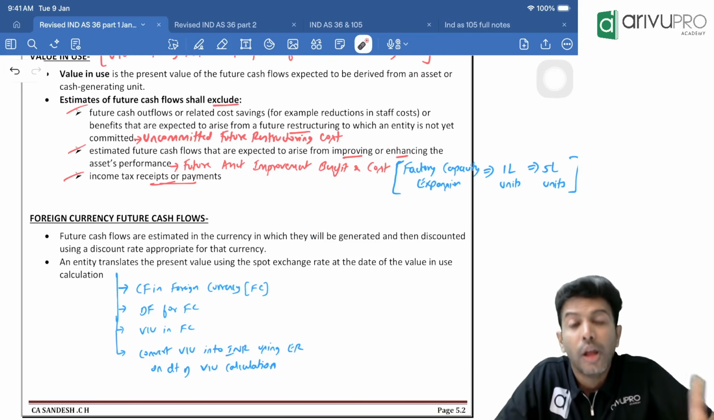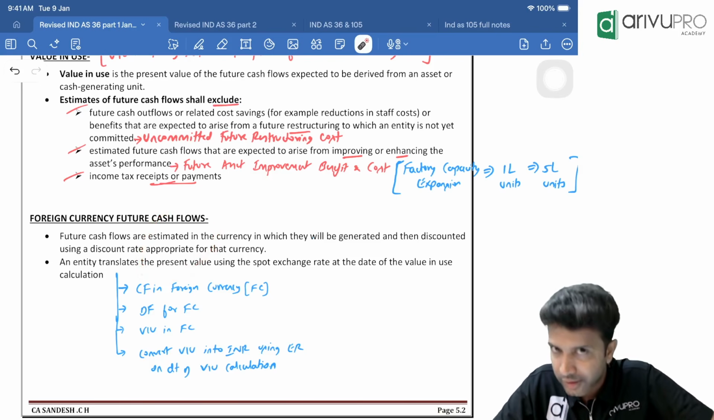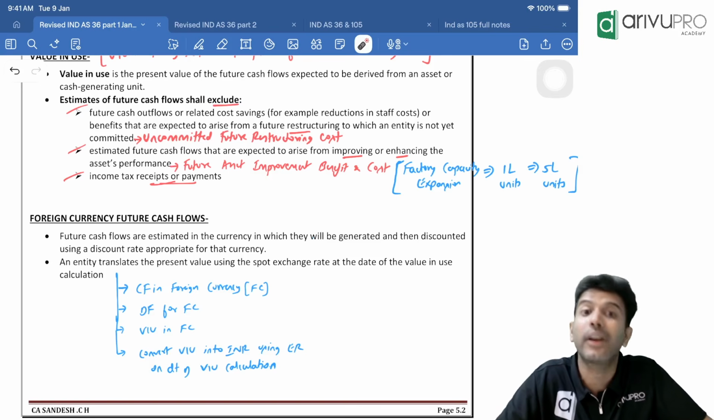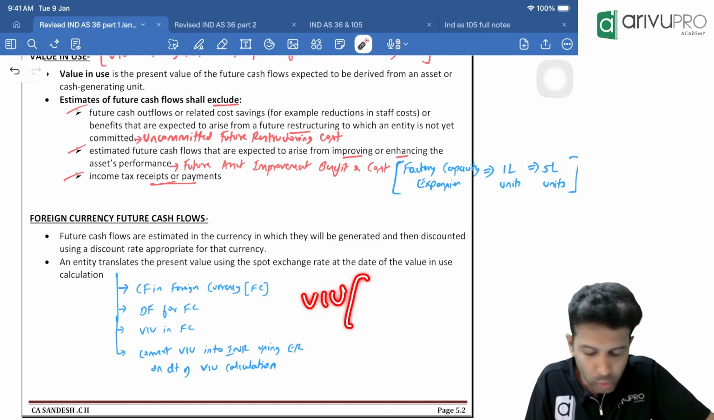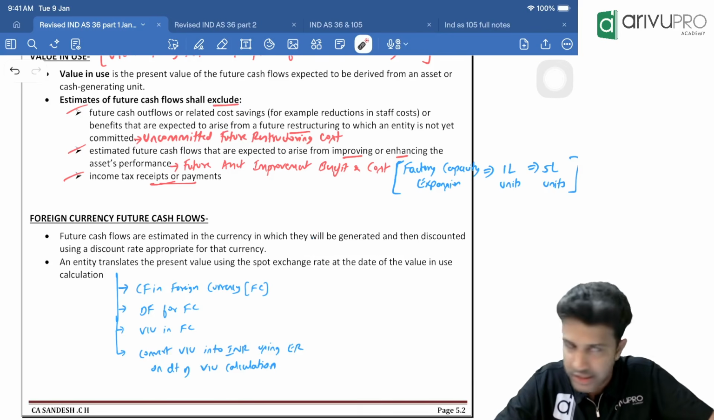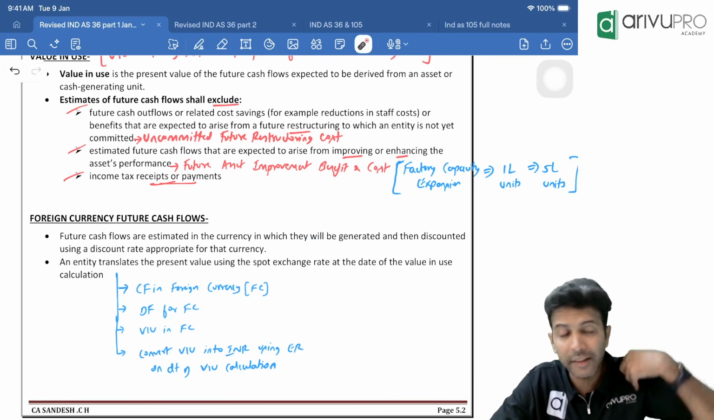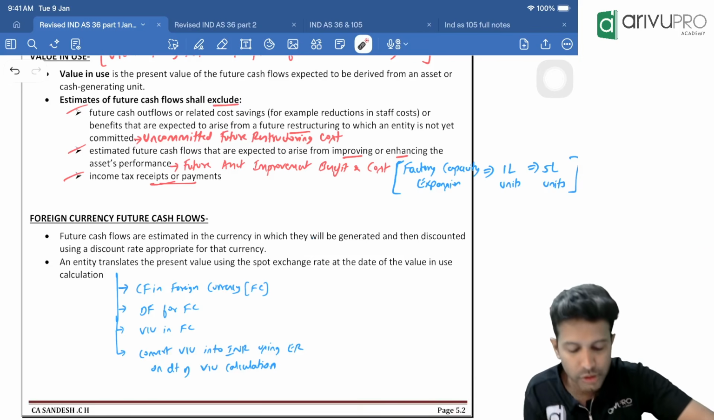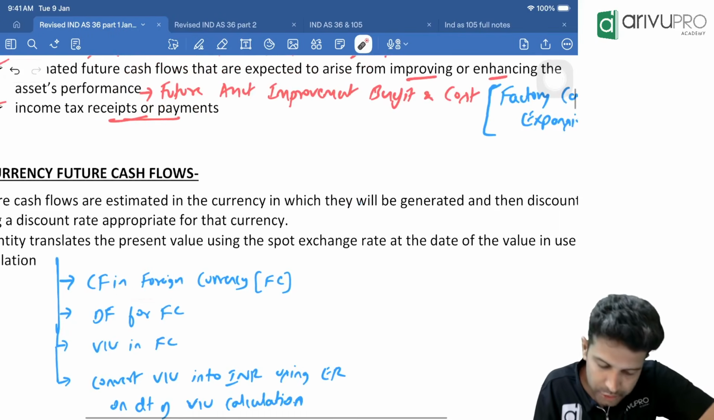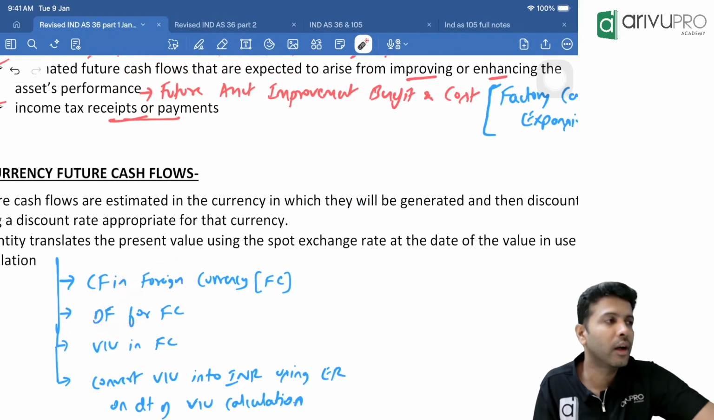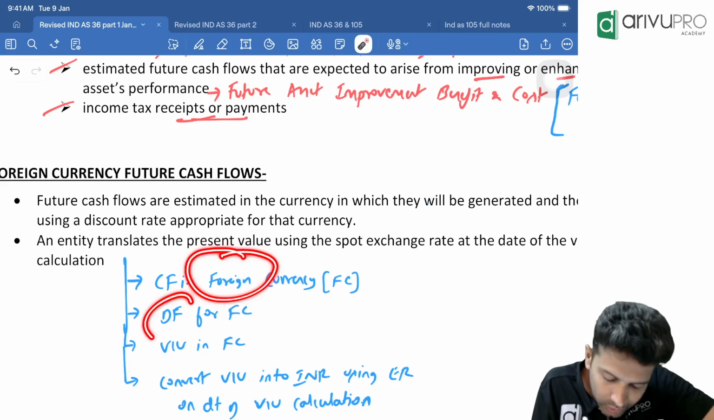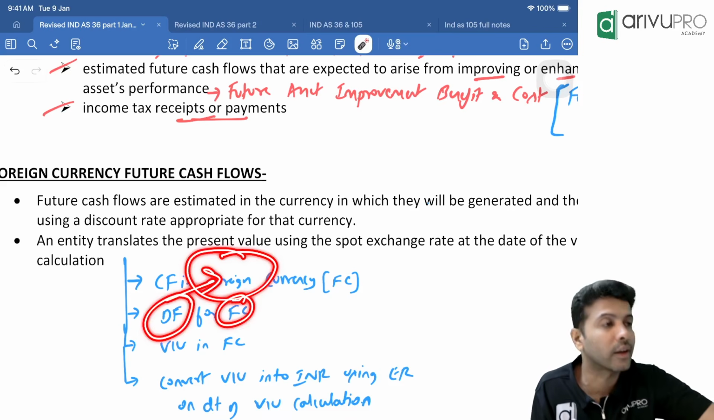First, very simple. Since the cash flows are in foreign currency, first find value in use in foreign currency itself. Find out VIU not in Indian currency, but in that foreign currency. How do you find value in use? They will give you future cash flows. Take the future cash flows given in foreign currency and multiply by the discount factor. Keep in mind, this cash flow is in foreign currency, so whatever is the discount factor relating to this foreign currency, pick it up.